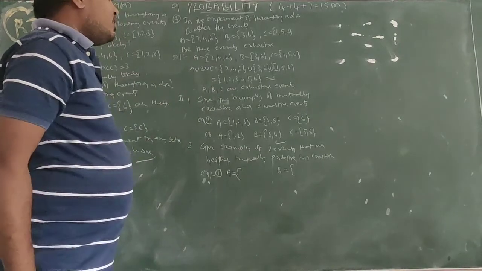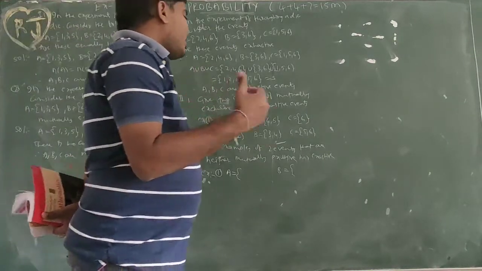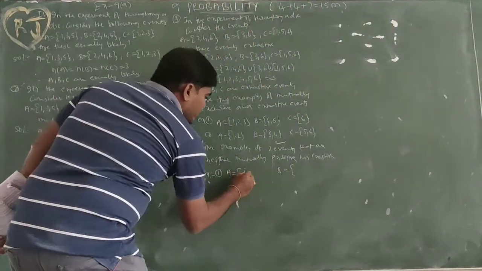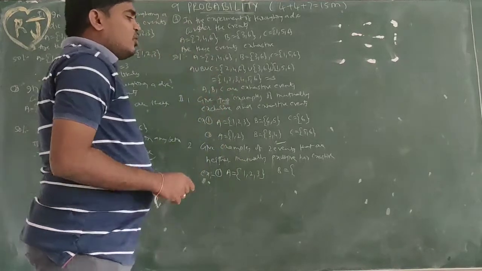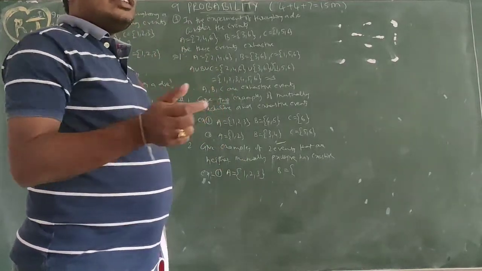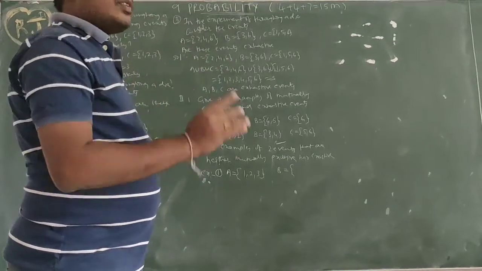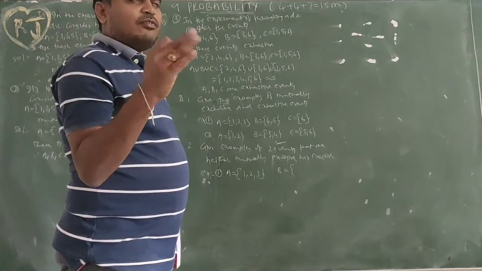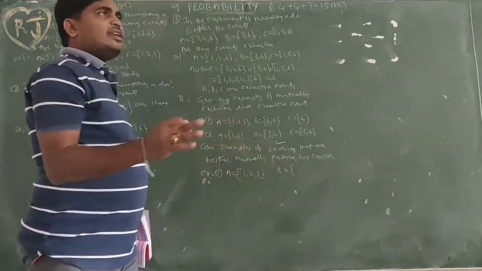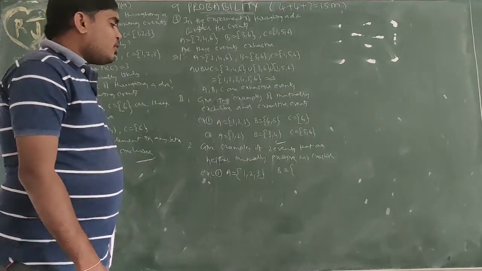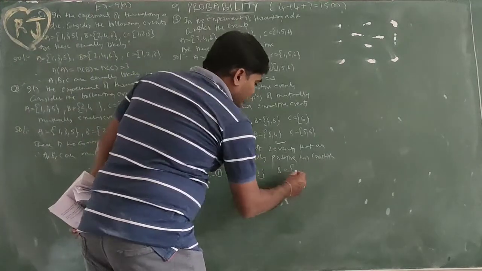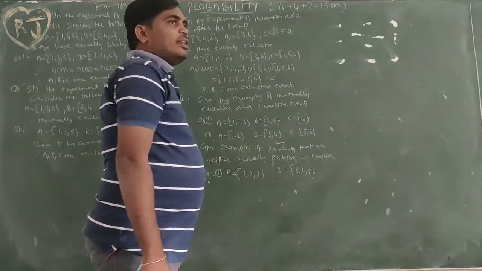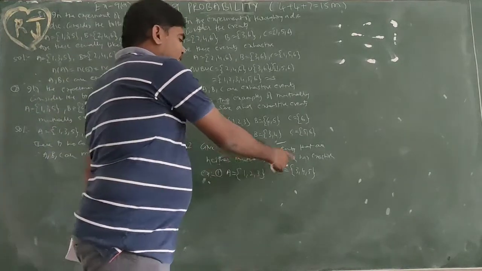Okay, the example is neither mutually exclusive nor exhaustive. It won't be exhaustive, it won't be mutually exclusive. So A = {1, 2, 3}. First I want it to be not exhaustive, so take 1 to 6 and miss at least one of them. I want to skip 6 simply. If these two sets don't contain 6, it won't be exhaustive. Okay, A = {1, 2, 3}. So for not mutually exclusive, B = {3, 4, 5}. If 3 appears, both will win. So it is not a mutually exclusive event, and not exhaustive.